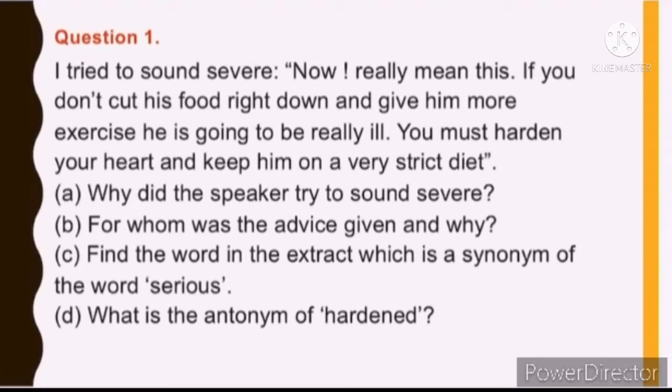Find the word in the extract which is the synonym of the word serious. So, in the extract, which word is a synonym of serious? The correct answer will be severe.